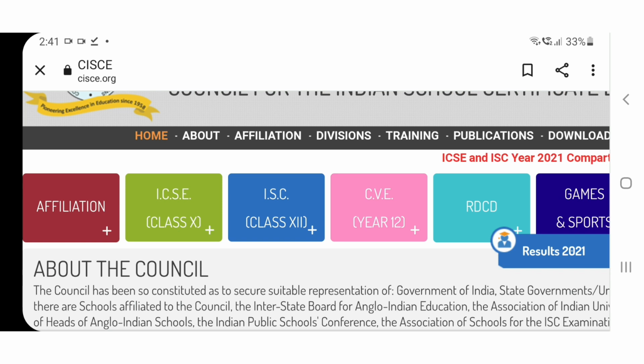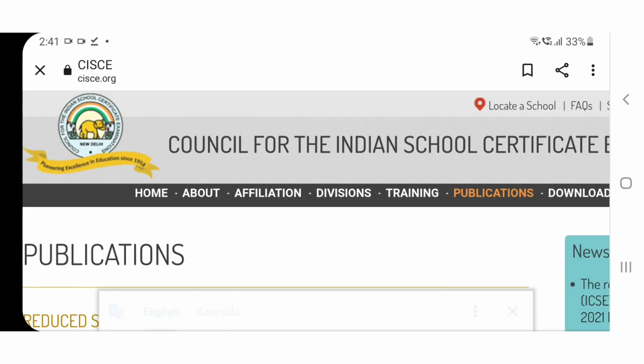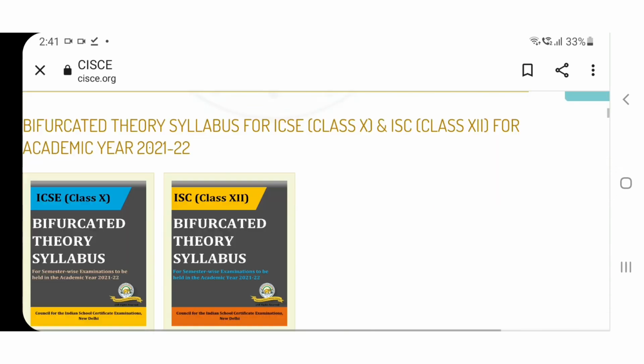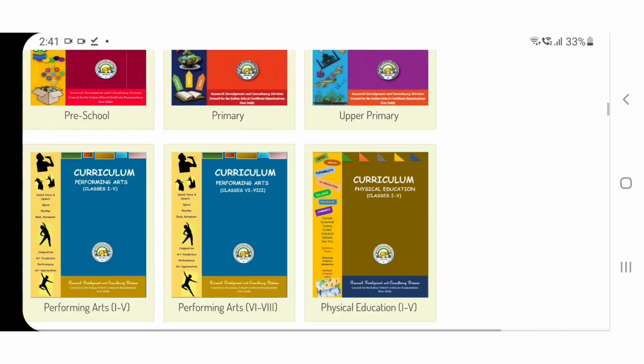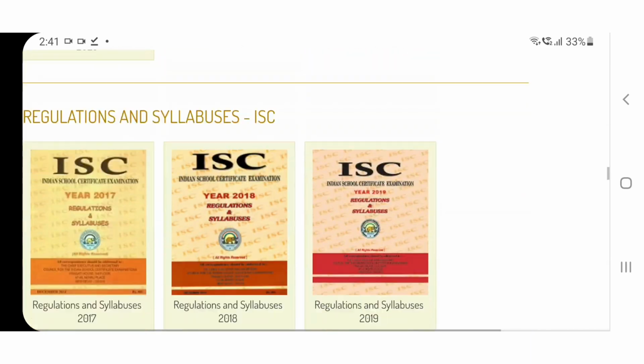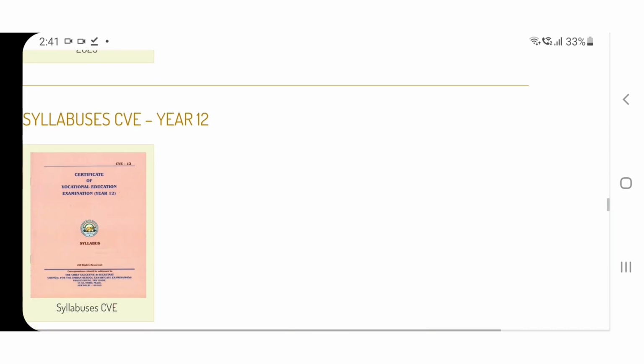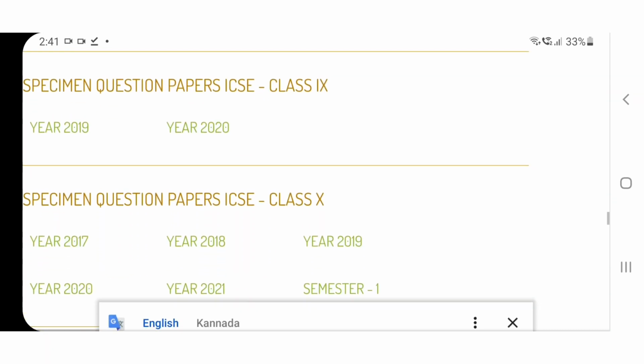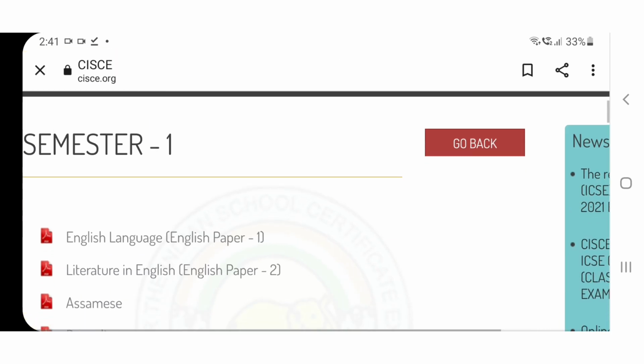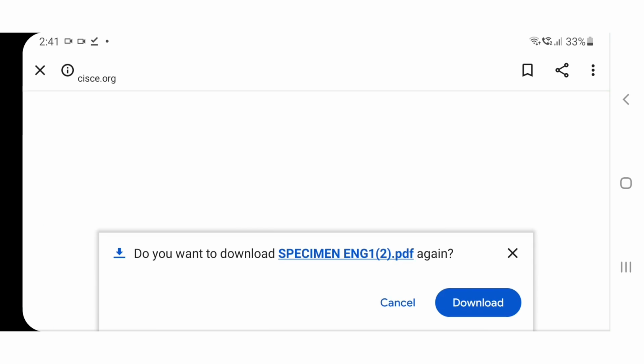Now the question arises whether ICSE has changed the specimen papers or not. Yes, it has changed the specimen paper, but not for all subjects, only for English 1, that is the English language paper. I will show you here. And it has not informed anyone either, it has simply put the new sample paper in place of the old one, and the old one has vanished somewhere.